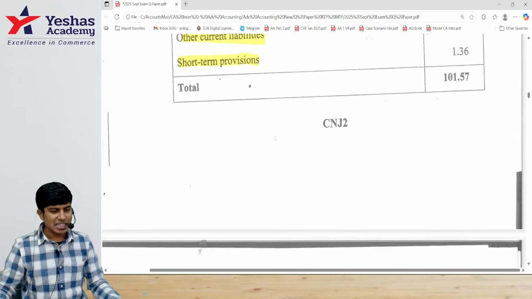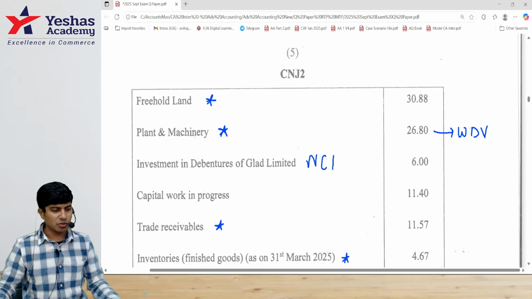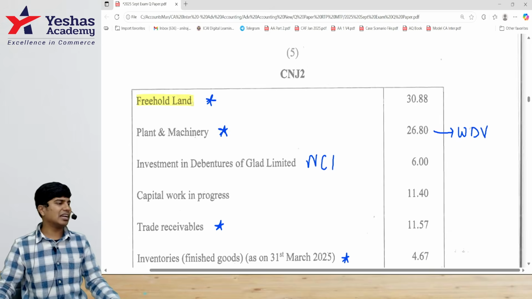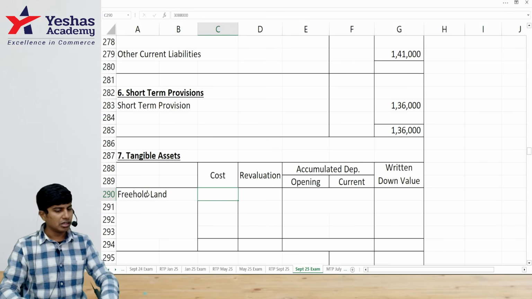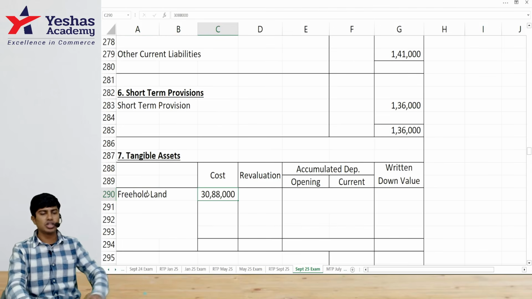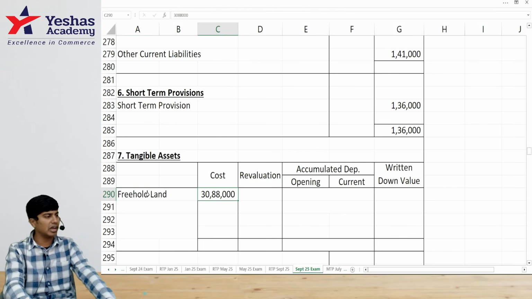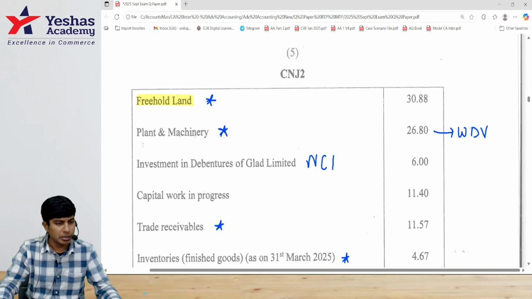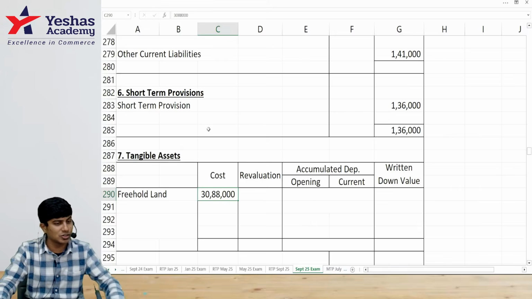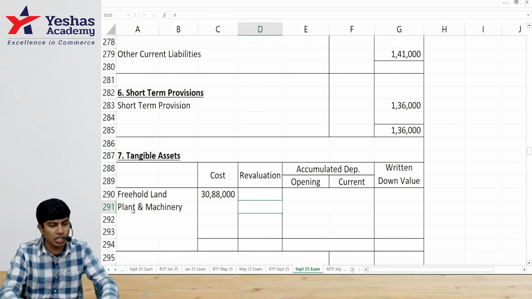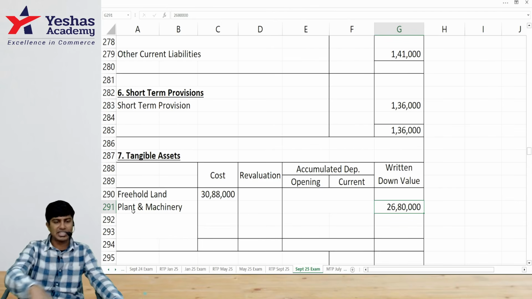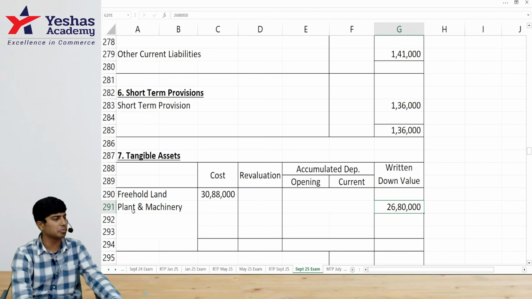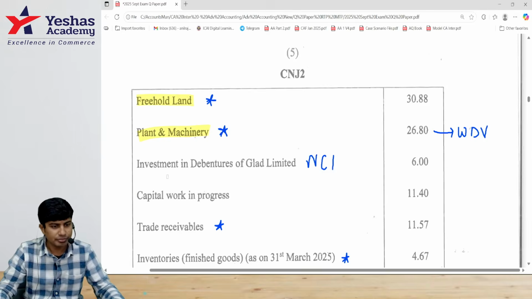Then what's next? We'll go to debit aspects now. Freehold property, 30 lakh 88,000. This will change. There is some upward revaluation. I'll write 30 lakh 88,000 as the original cost before revaluation. Then plant and machinery, 26 lakh 80. This is WDV. I've written it also there so that you won't forget. WDV is 26 lakh 80,000. Original cost is given in adjustment. I'll find accumulated depreciation for the purpose of disclosure.